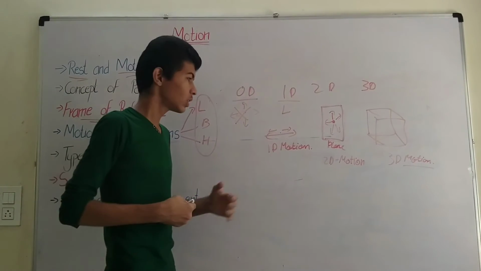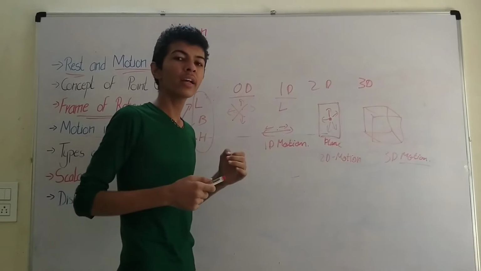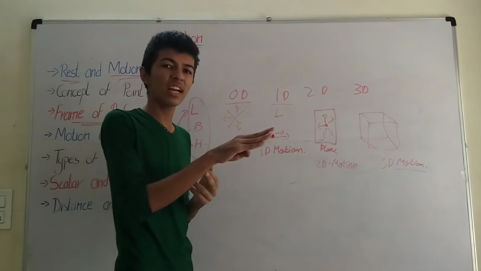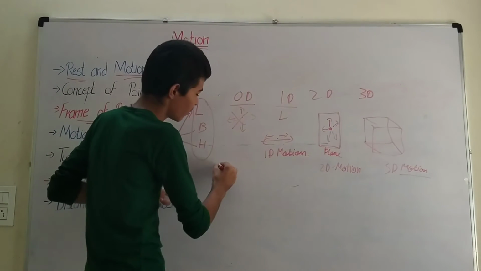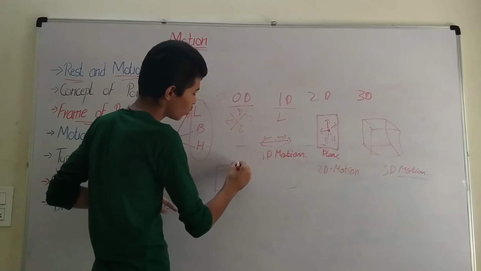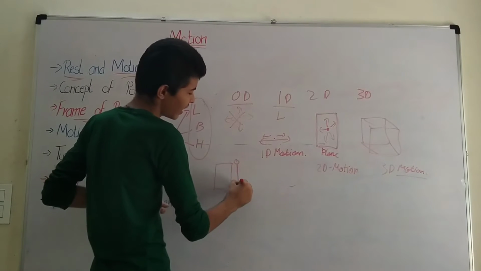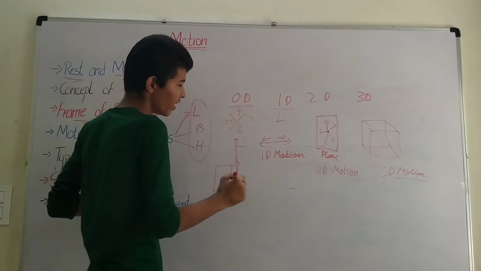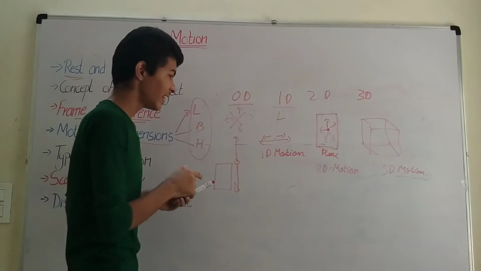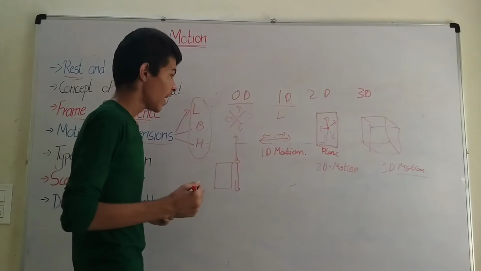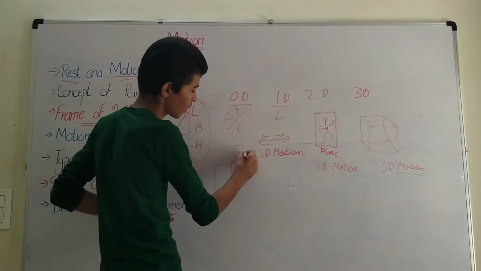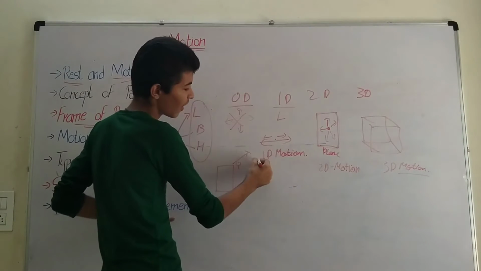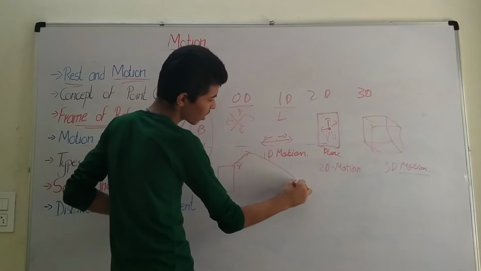Examples of 1D motion could be a body moving in a straight line, or a train moving in a straight line, or a ball. If you take a ball from the height of a building and throw it, it moves in a straight line. You could either throw it up or throw it down. If it is in a straight line, it is said to be 1D motion. And instead, if you throw in this direction and the direction changes because gravity is pulling, it forms a curve.